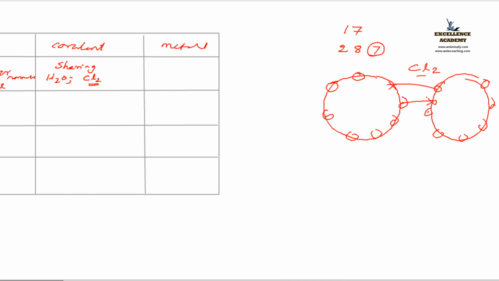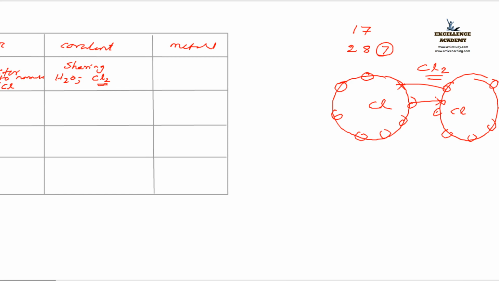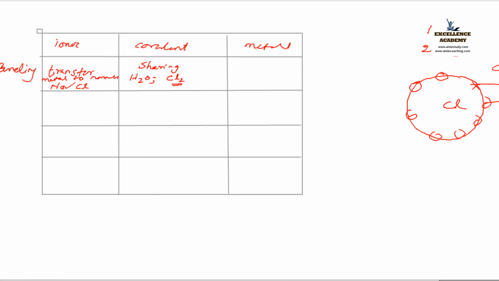Hence Cl2 is formed. Chlorine bond is formed. Hence we can include this also under what? Covalent bond. Clear to all? Similarly, H2 you can include in the covalent bond.